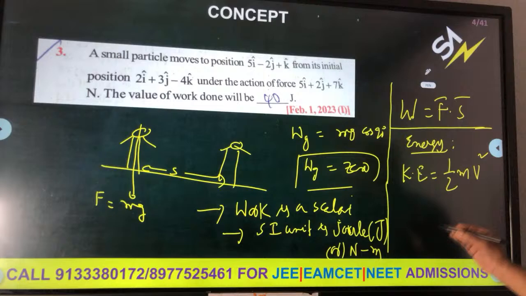How to find the force? Let us assume a constant force. Force is equal to m a. Further, the kinetic energy formula is half m v square, which is equal to 10,000 joules, with m equal to 2 kg. You can find velocity. Half times 2 times v square is 10,000, so v square will become 10,000 and v is 80.